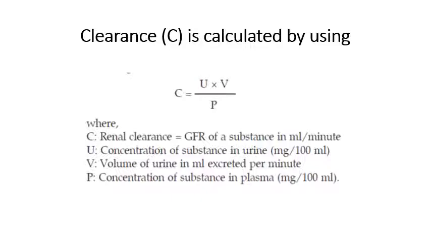Among this, C is your clearance, here creatinine clearance. U is the concentration of the substance in urine, here creatinine in urine, expressed in milligram per deciliter or milligram per 100 ml. V is the volume of urine excreted per minute, in ml per minute, and P is the plasma concentration of the substance, here creatinine.